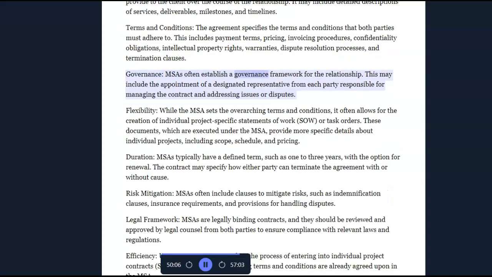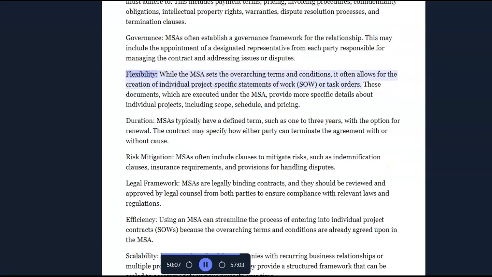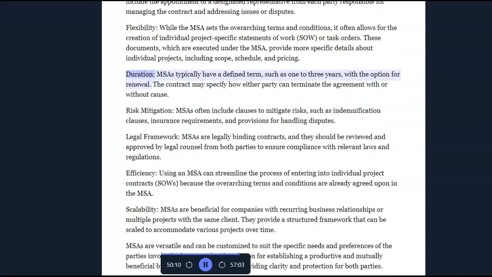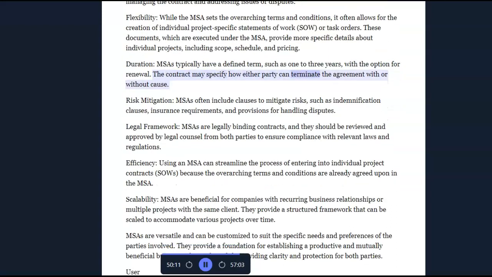Governance. MSAs often establish a governance framework for the relationship. This may include the appointment of a designated representative from each party responsible for managing the contract and addressing issues or disputes. Flexibility. While the MSA sets the overarching terms and conditions, it often allows for the creation of individual project-specific statements of work, or task orders. These documents, which are executed under the MSA, provide more specific details about individual projects, including scope, schedule, and pricing. Duration. MSAs typically have a defined term, such as 1 to 3 years, with the option for renewal. The contract may specify how either party can terminate the agreement with or without cause.